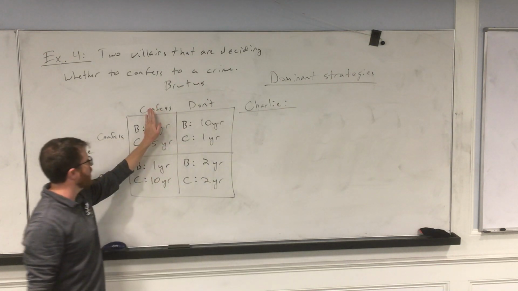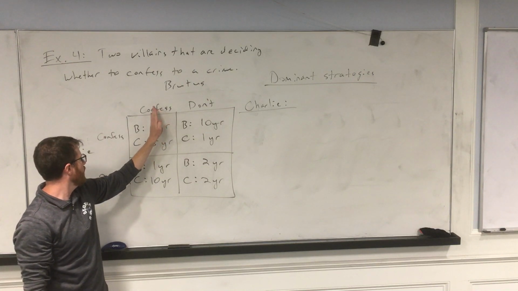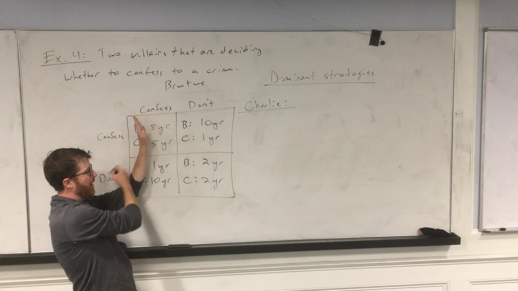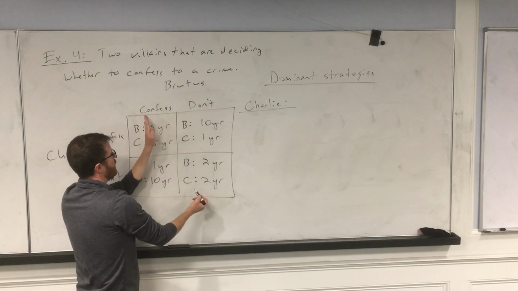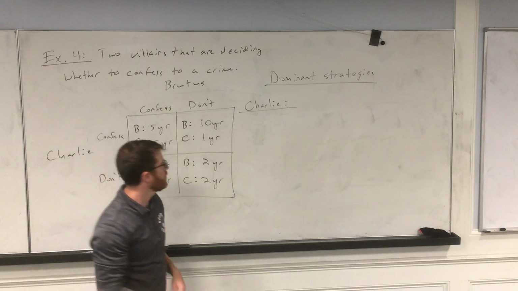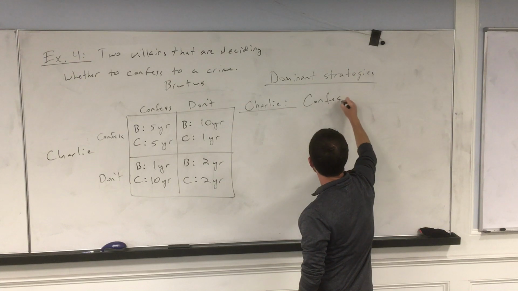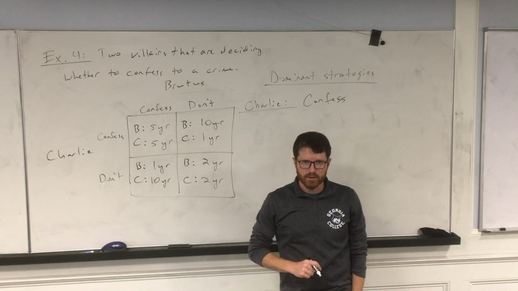Now let's think about the other scenario here. Let's say that Brutus doesn't confess to the crime. In this case, Charlie could confess and get 1 year, or not confess and get 2 years. So, if Brutus doesn't confess, well then Charlie would confess. So it turns out that there is a dominant strategy. Charlie wants to confess regardless of what Brutus does.